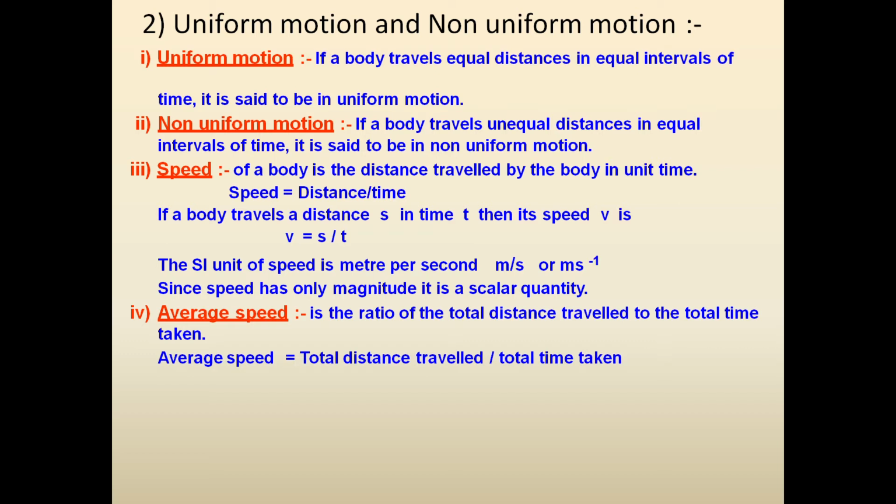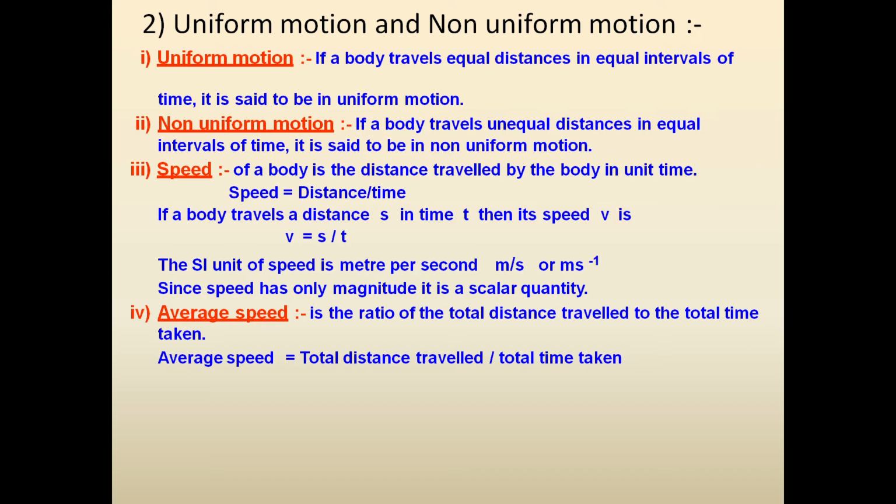Now what is speed? About speed you have learned in your previous classes also. Speed is distance upon time. Formula is V is equal to S upon T. The SI unit of speed is meter per second because the distance is measured in meters and time is measured in seconds. So SI unit, standard international unit of speed, is meter per second. And it is a scalar quantity.